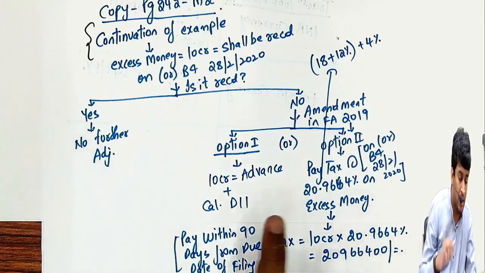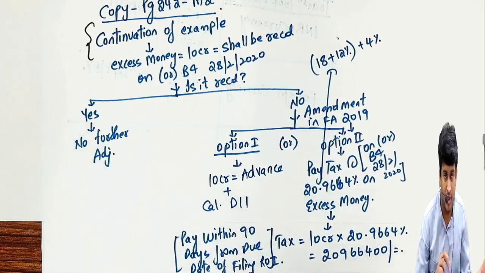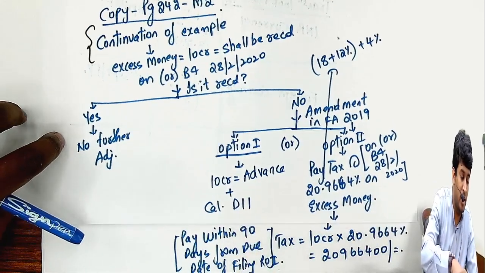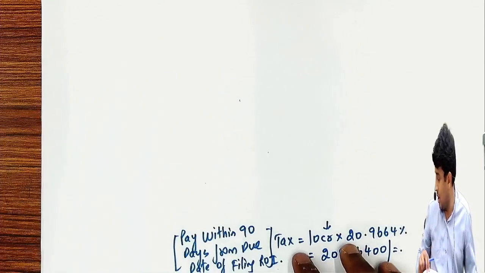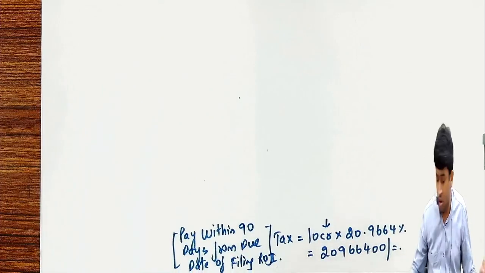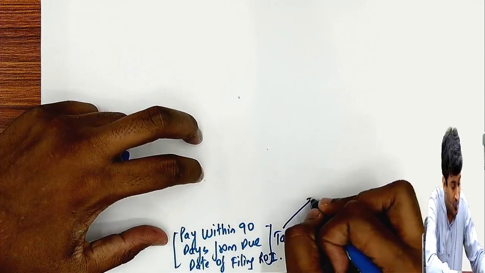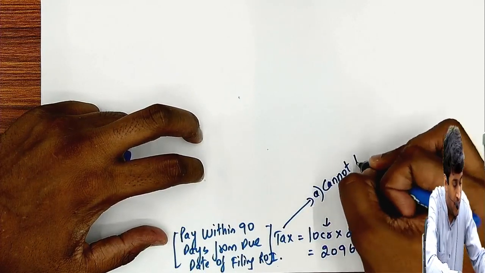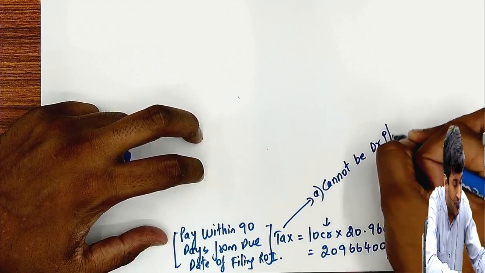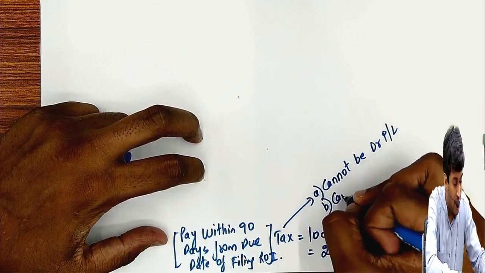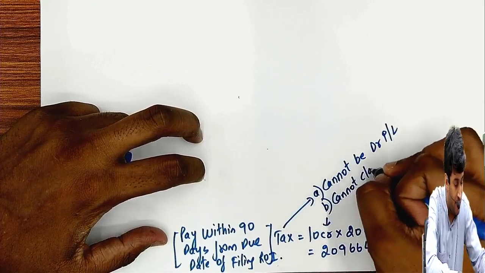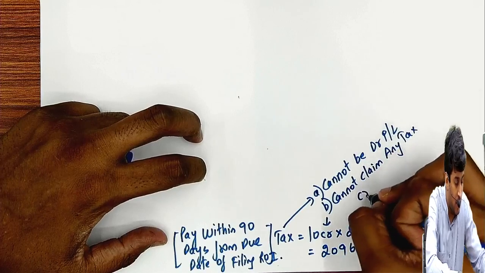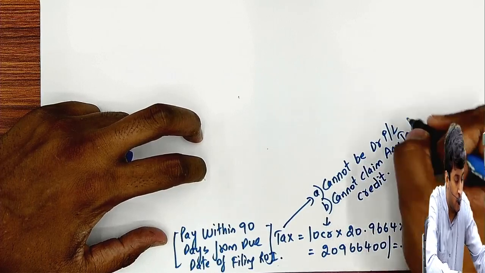Now government says, please pause the video if it's not done and then you can copy. Either treat as advance or pay the tax on it at the rate of 20.9664%. One more point, how much tax you paid? 2 crores. This tax, first point, it cannot be debited to P&L account, and you cannot claim any tax credit of this amount. These 2 points you have to remember.